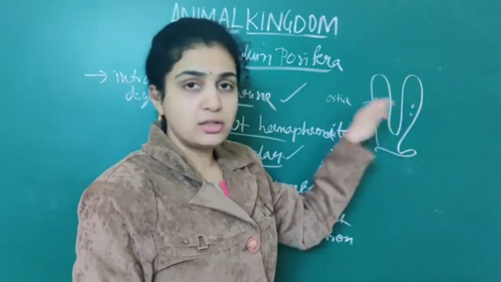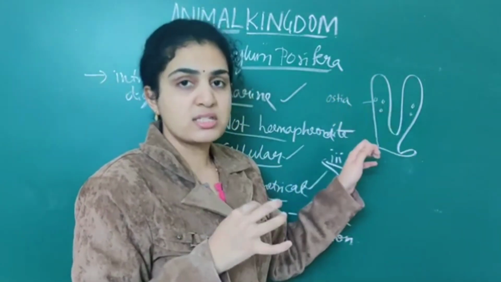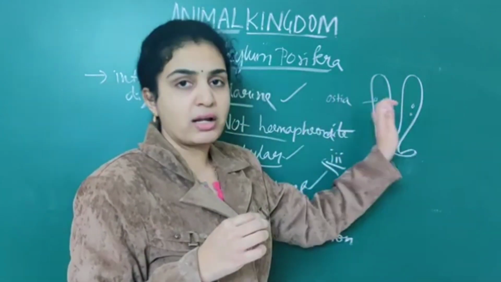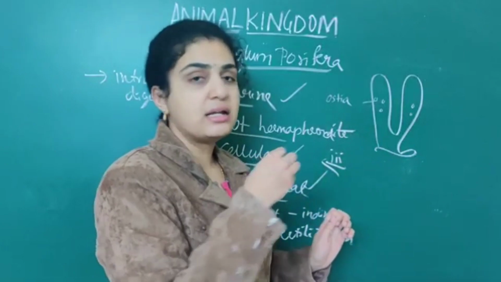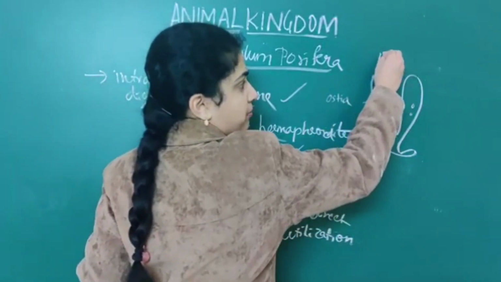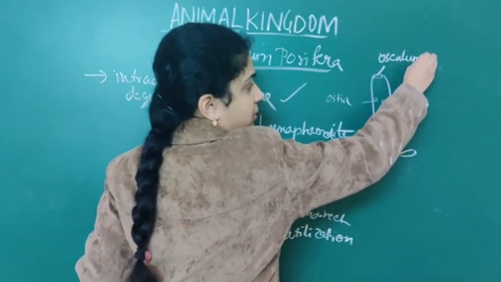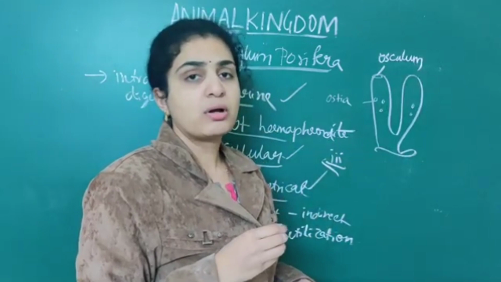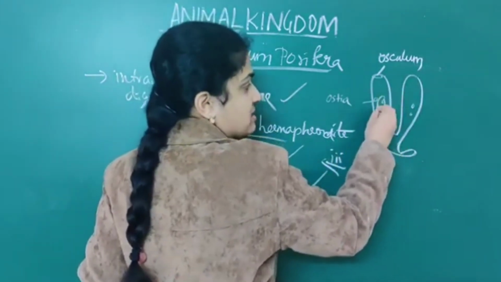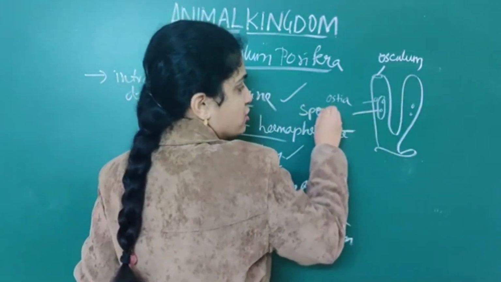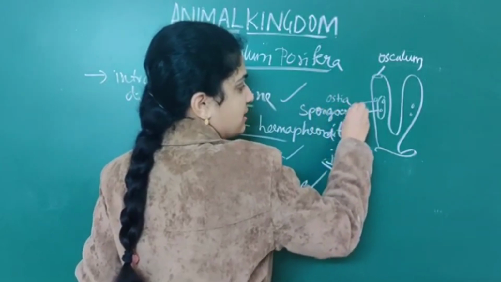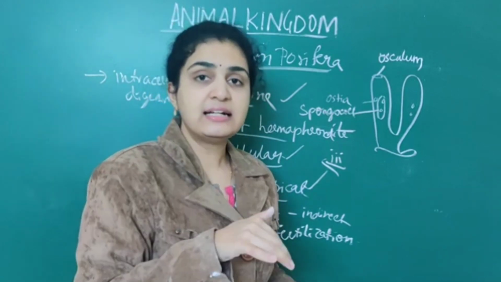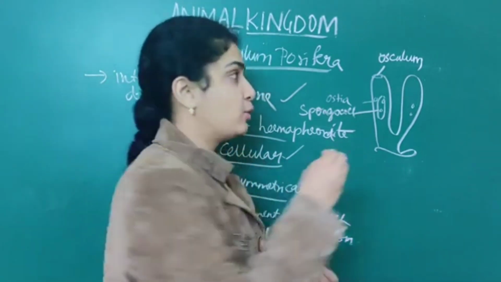Ostia, that is numerous pores. Ostia means numerous pores that are present on the body. These will receive water and through outside it is pumped out through osculum. And where is this water stored? This water is stored in a cavity that is present in between them called as spongiocele. These spongiocele in turn are lined by choanocytes.